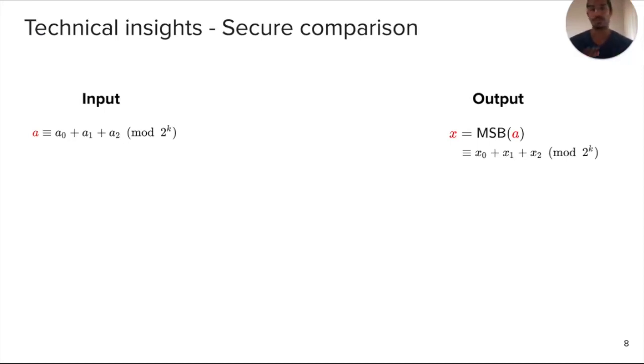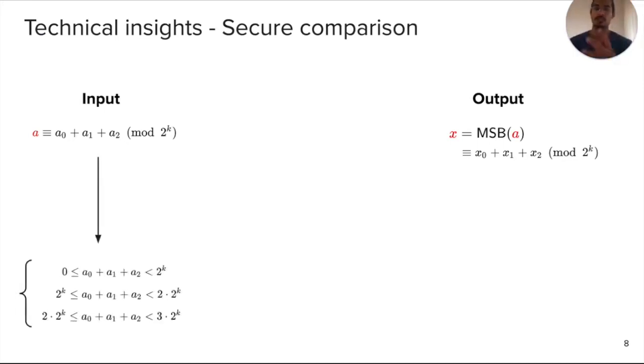So the way we approach this is we break this down into a few different components. The first insight is that once you have arithmetic secret sharing of A, you can only have one of three possibilities: the summation A0 + A1 + A2, in a modular arithmetic sense, is always equal to A, but it can take one of three values.